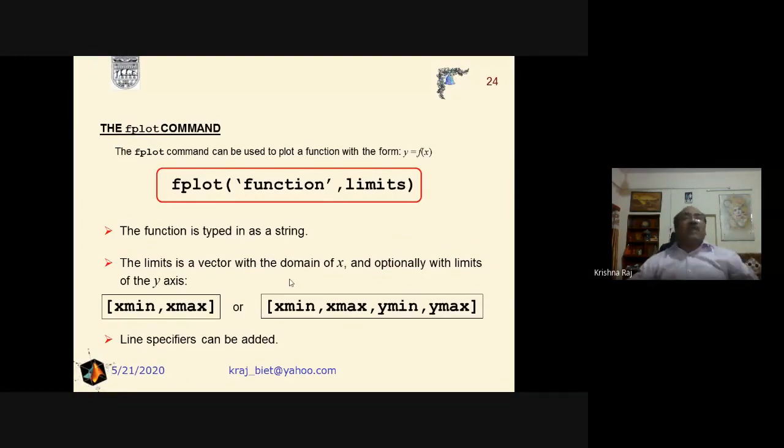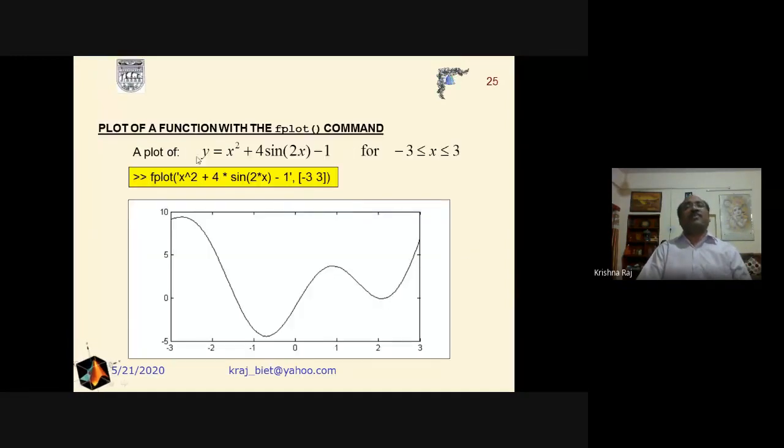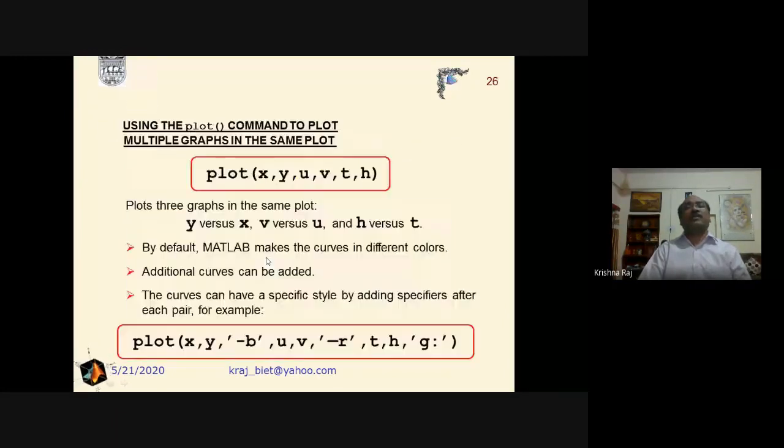The new command was fplot, in which we can describe the function along with its limits on the x-axis and the y-axis. If we are interested in drawing the graph for a particular function, which may be very simple or very complex, we just write fplot, then the function and its limits, and we will get the result. For example, if this is the function having the range from -3 to 3, and if we use fplot, then we will get the result here.